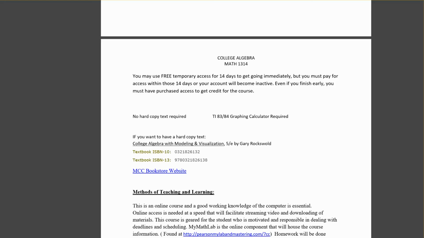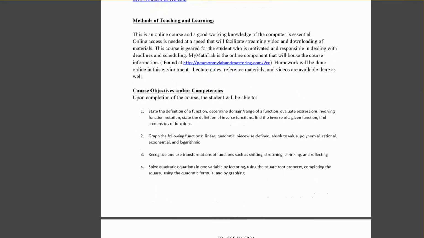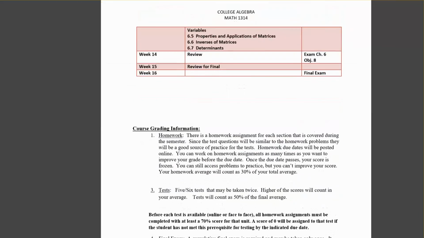Remember that free access, if you did free access to get going, it lasts 14 days, and you have to pay for that within those 14 days or your account will go inactive. So we need to be sure that we've done that. Let's skip through some of this.